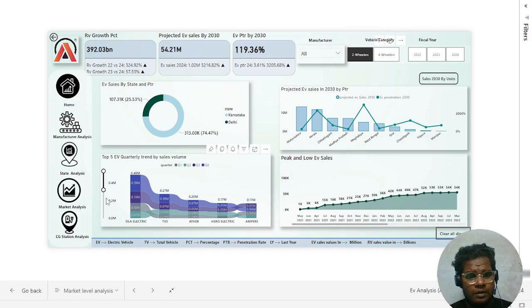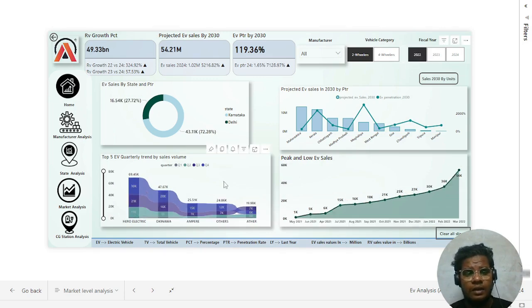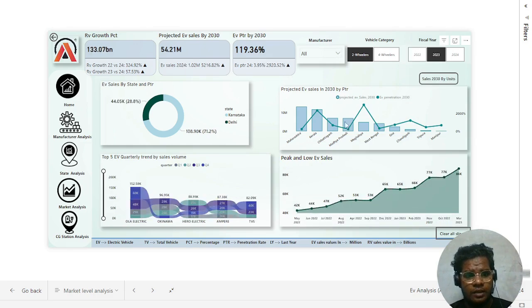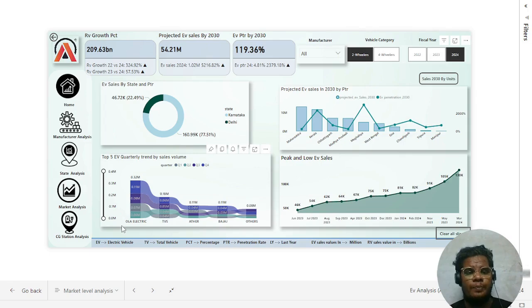Okay, this is the market share by fiscal year. We can also change the fiscal year; we can just filter the fiscal year. That also changes things. In 2022, Hero Electric holds the first place, and in 2023 Ola, followed by 2024 also Ola, because 2022 was the booming time.